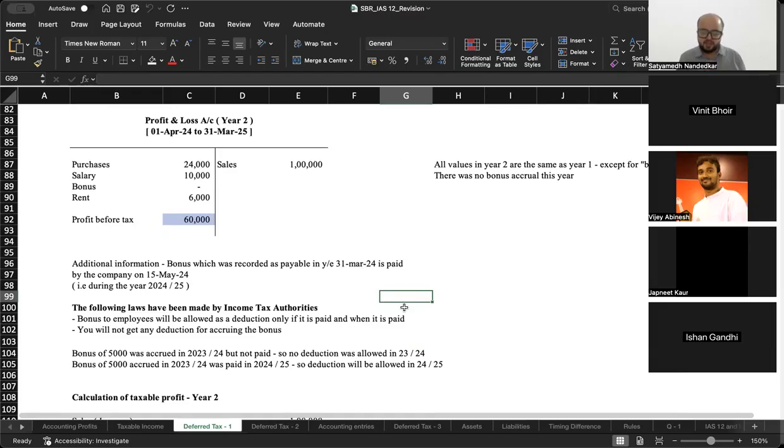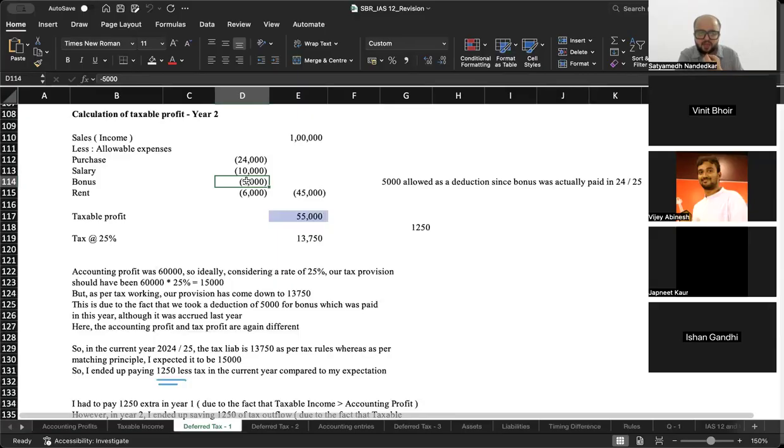Now I say to the tax authorities कि देखो, last year you were unfair with me. अब तुम्हें मैं I will show you how things work. So when I sit down to prepare my tax computation, from 1 lakh I subtract 24, I subtract 10, I subtract 6, and then I remember, oh, the bonus that I had recorded as a payable last year, I have actually paid that bonus in the current year. I should subtract that because tax authorities had told me when you pay, you subtract. So I subtracted 5,000 here. My taxable profit is now 55,000. On this 55,000, I calculate tax at the rate of 25%, and 13,750 is my amount of tax.